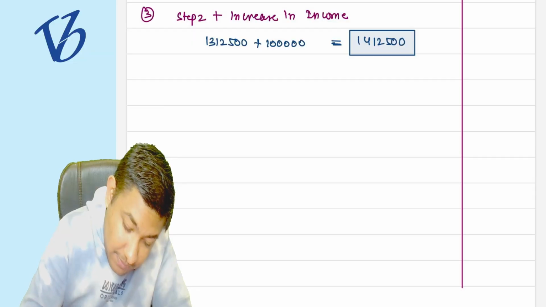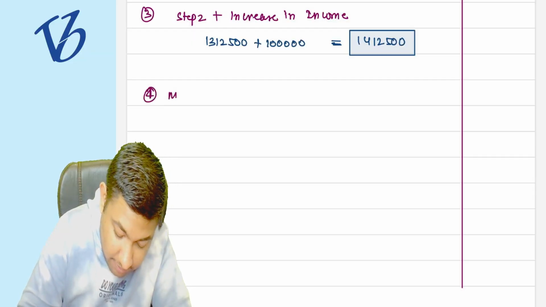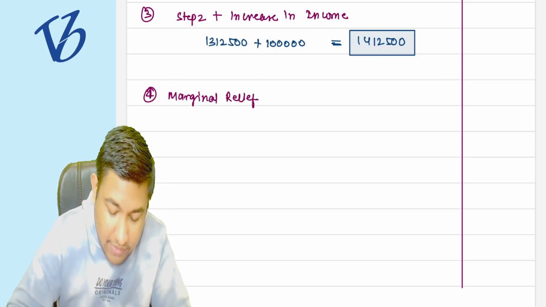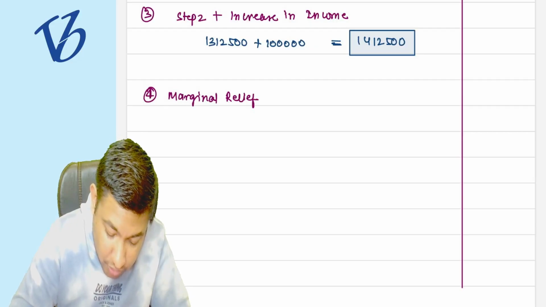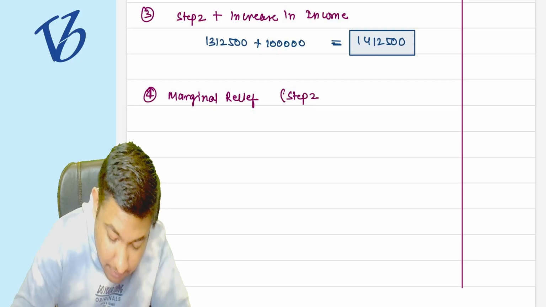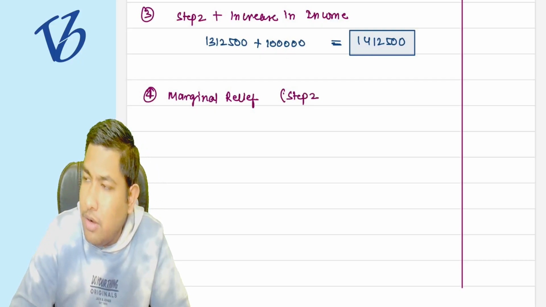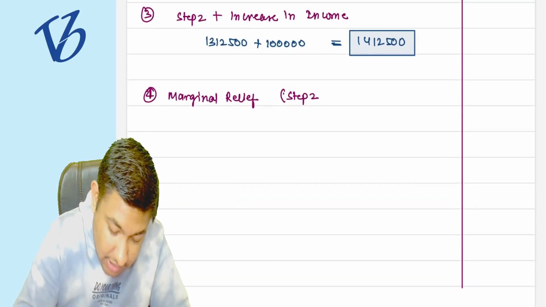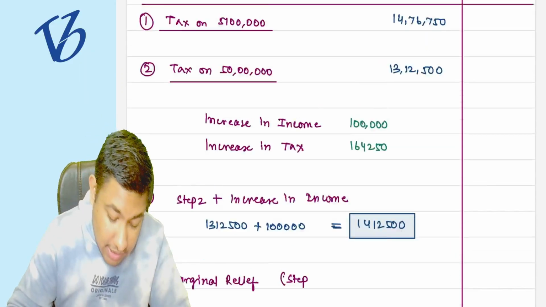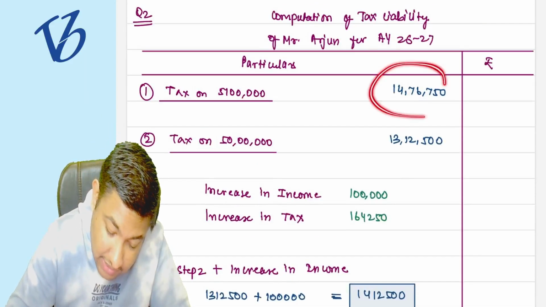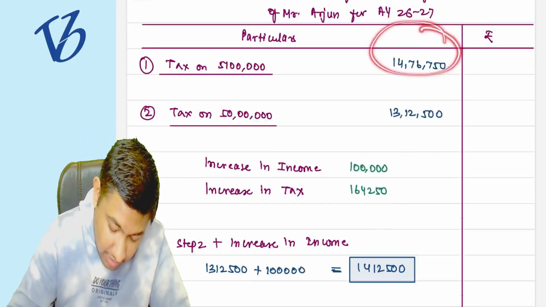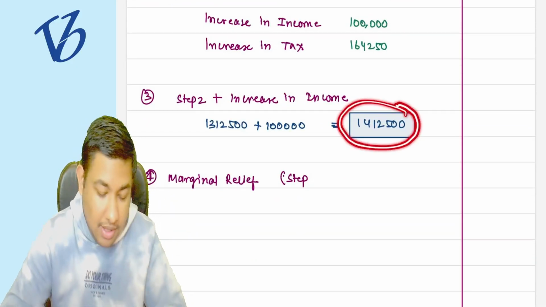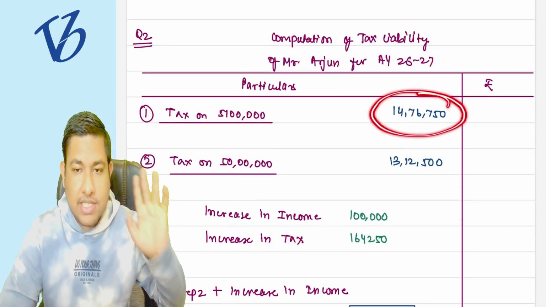Now, the fourth step is calculating the marginal relief. How do we calculate the marginal relief? Earlier you were paying the step number 2 amount. What are we asking you? Earlier we were asking you 14 lakh 76,750.